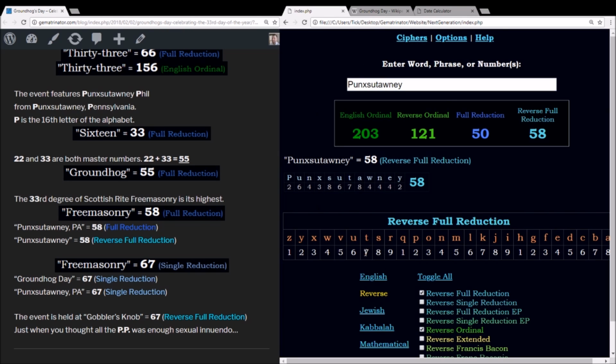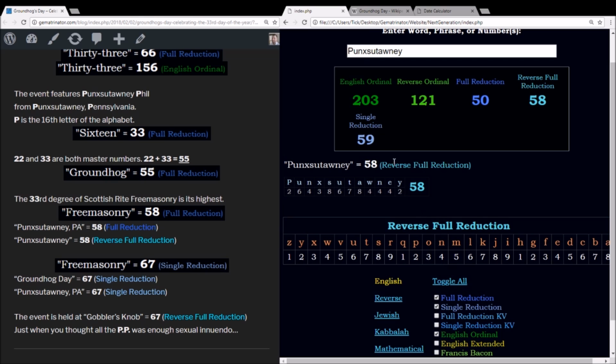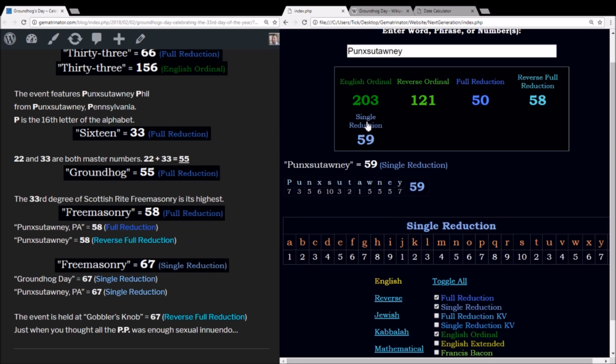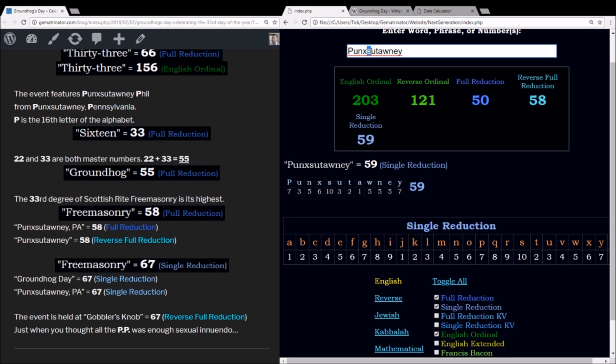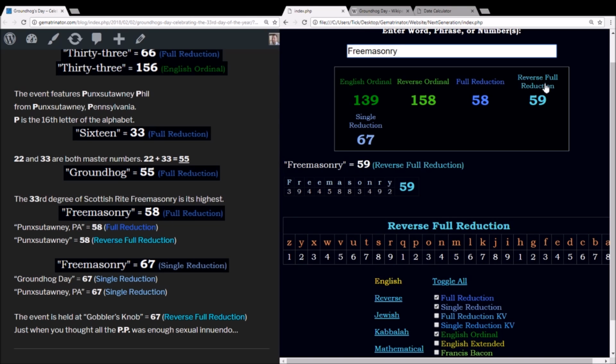One more cipher that we'll use is called single reduction. This is the same as full reduction unless there's an S. And the reason for that is because S is the 19th letter, and it's only reduced once. 1 plus 9 equals 10. So anytime there's an S in the word, as there is here in Punxsutawney, you add 9 to the full reduction method. So Punxsutawney becomes 59. And in the reverse reduction method, Freemasonry also sums to 59.